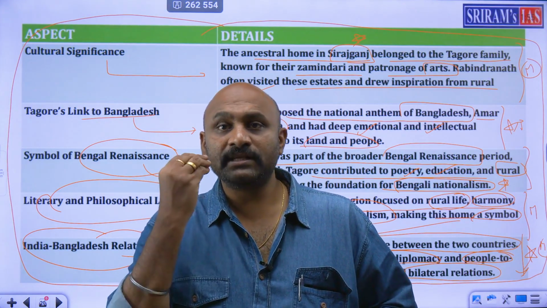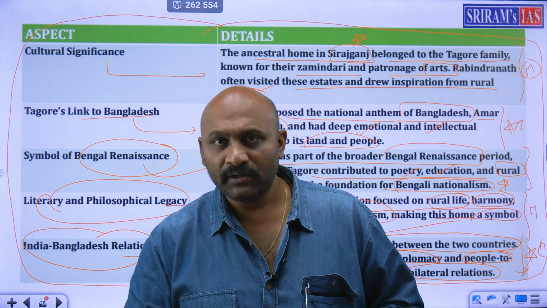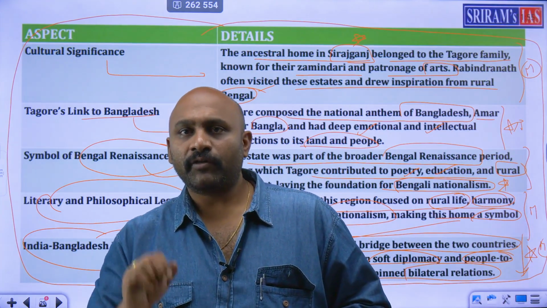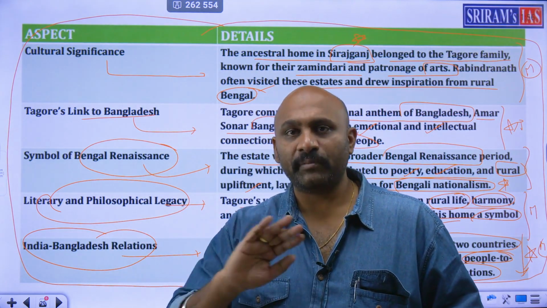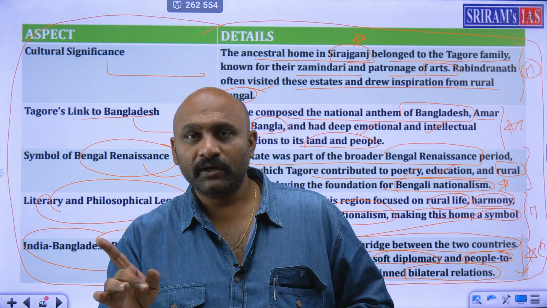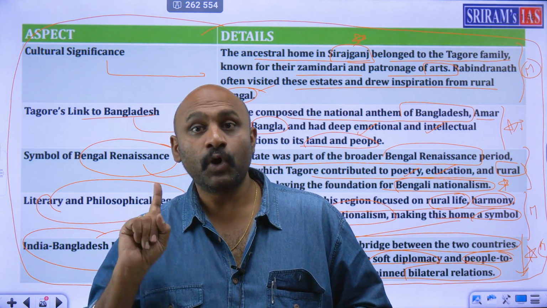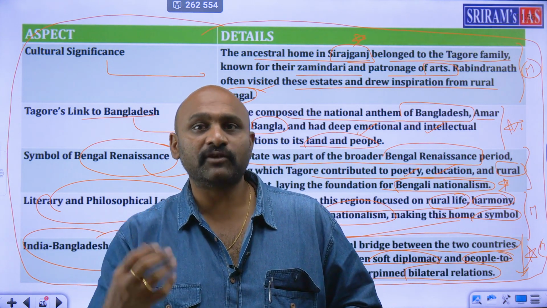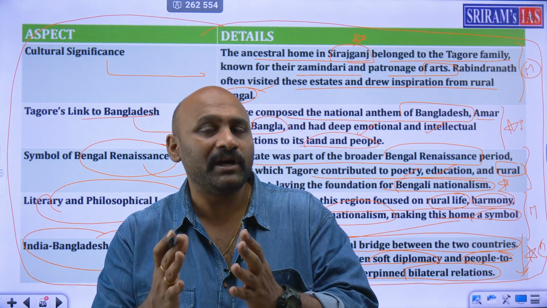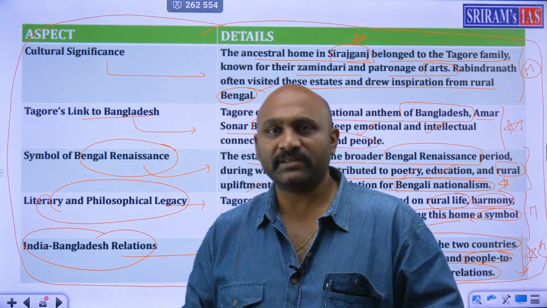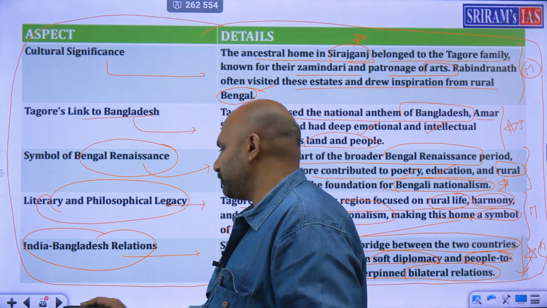Breaking and vandalizing his ancestral home shows a sign of weakness from the Bangladeshi government. Therefore, strong action should be taken by both India as well as international forums, because international norms indirectly break chesnate and it's a threat for India. Therefore, India should take strong action for vandalizing a great man's home, where revolutions and renaissance of Bangla have been brought out. వాళ్ళ నేషనల్ యాంథమ్ రాసిన పర్సన్ వాళ్ళ ఇల్లు పగలగొట్టడం అంటే ఇట్స్ అ వెరీ బ్యాడ్ థింగ్ ఫ్రమ్ బంగ్లాదేశ్ సైడ్. అమర్ సోనా బాంగ్లా, దట్స్ ద నేమ్, దట్స్ ద నేషనల్ యాంథమ్. సో ప్లీజ్ కీప్ దిస్ ఇన్ మైండ్.